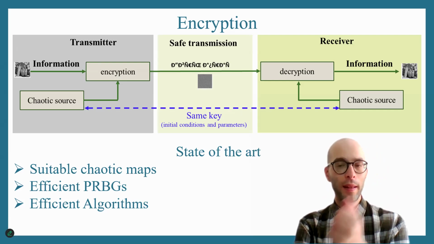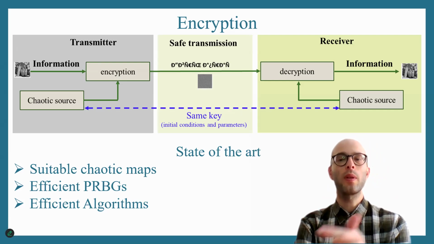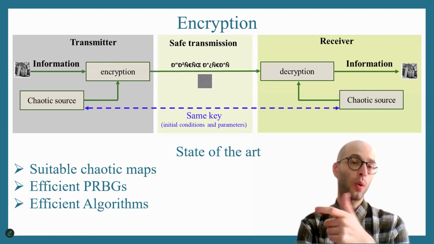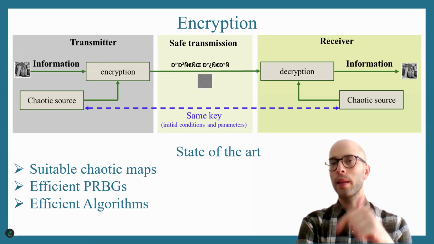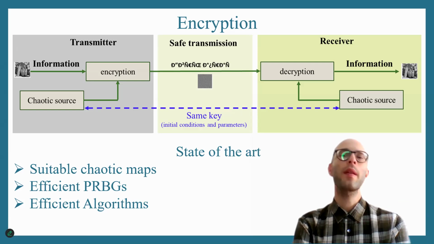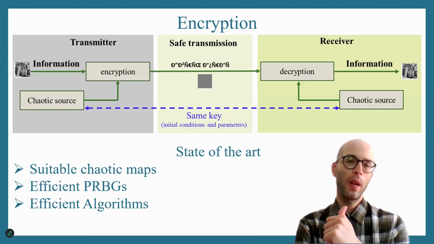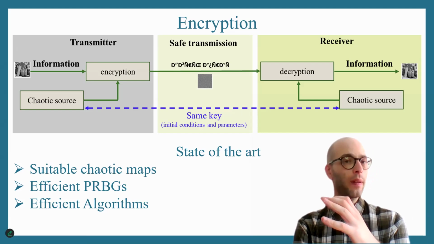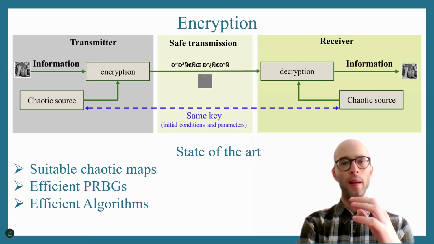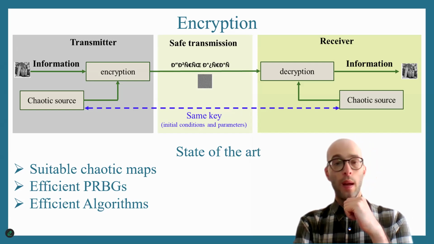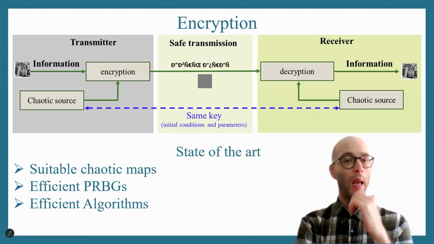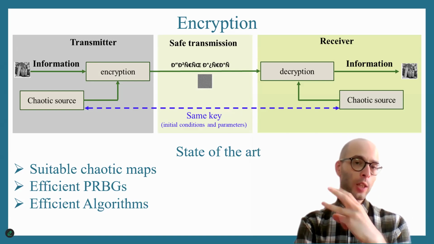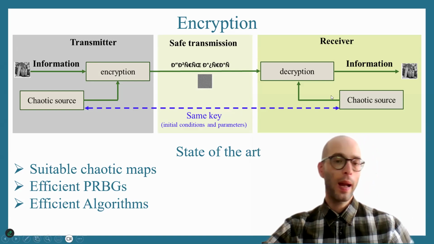And then what happens? At the receiver end, the receiver will use the exact same chaotic system with the exact same initial condition and parameters, which are called the keys of the system. They will generate the exact same solution and then reverse the encryption algorithm to obtain the information back. So this is the whole process in chaotic encryption, and this is called symmetric encryption. There are several aspects now that have to do with the state of the art in the analysis of chaotic encryption at the moment. One of them is the design of suitable chaotic maps, another is the design of efficient bit generators, and the other is the design of efficient algorithms. These are three aspects of chaotic encryption that are being studied at the moment.